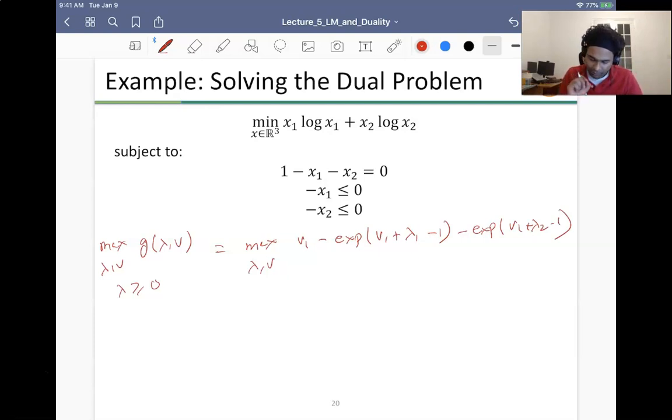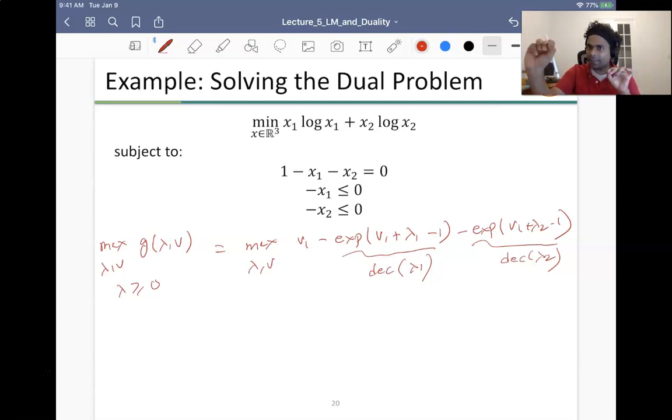Well, it turns out that this term is a decreasing function in lambda 1, and similarly this function is a decreasing function in lambda 2. The reason is because it's minus exp of that. If I vary my lambda for a fixed nu, the exp function will come down.